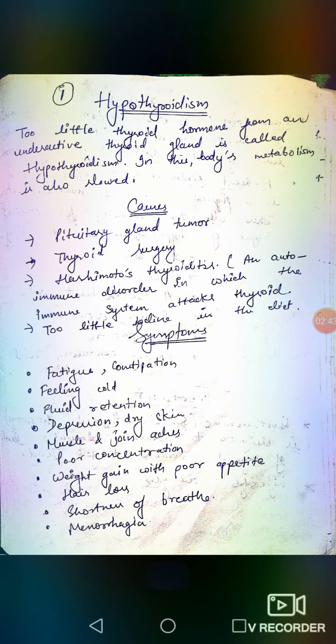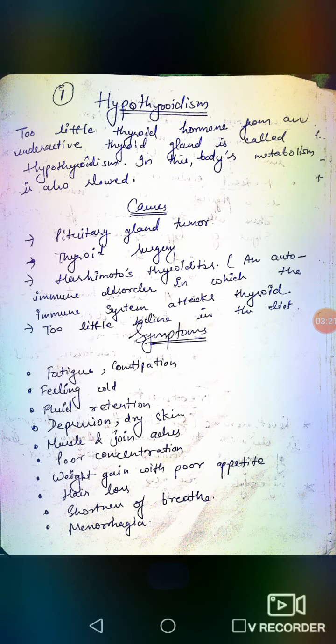What is hypothyroidism? As the term hypo denotes less, too little thyroid hormone from an underactive gland is called hypothyroidism. In this, body metabolism is also slowed. Means there is the production of too little thyroid hormone, that is T3 and T4, from an underactive thyroid gland. So the gland is not active, so it produces little thyroid hormone which causes hypothyroidism.